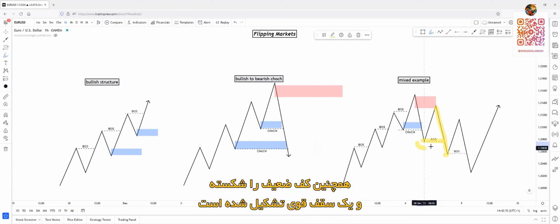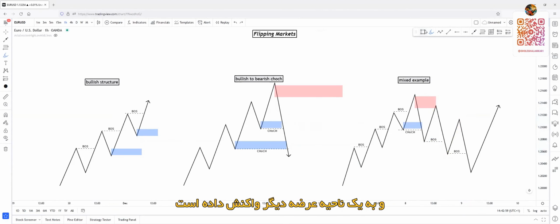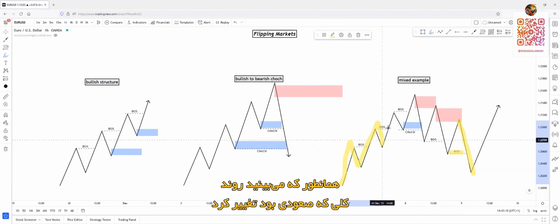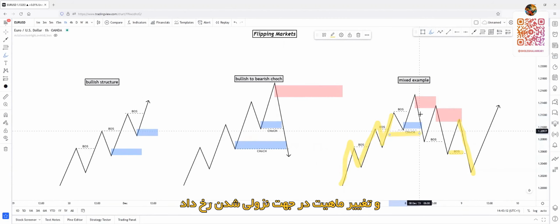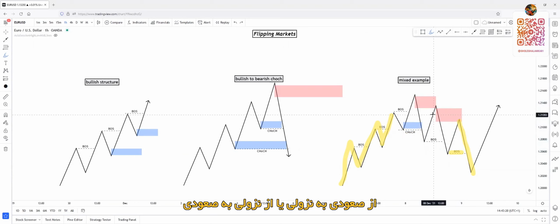It also broke the weak low, so it created a strong high. This is our strong high. After this, price did a pullback again here and reacted on another supply zone. I will just mark it, sorry. So it reacted on another supply zone, after which it broke structure to the downside again. So as you can see, the overall bullish structure changed character and changed into a bearish structure. So change of character is basically a change in the overall trend from bullish to bearish or from bearish to bullish.